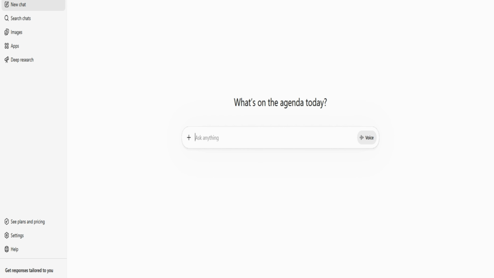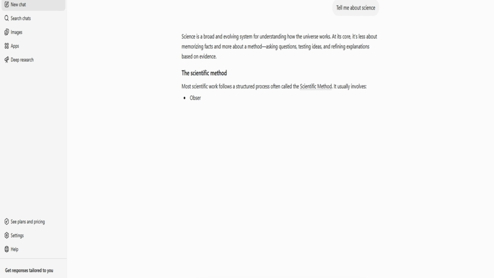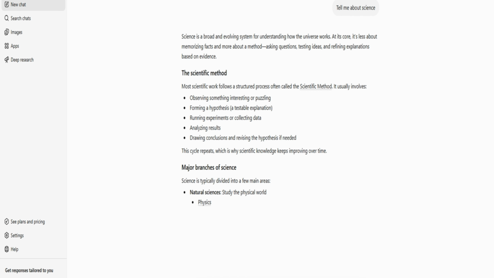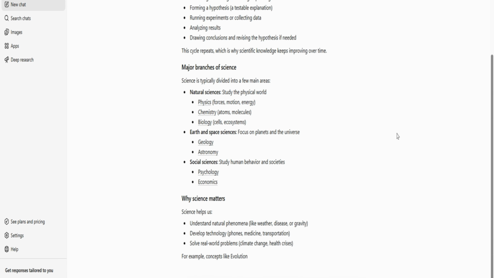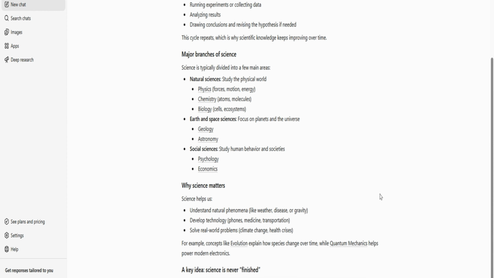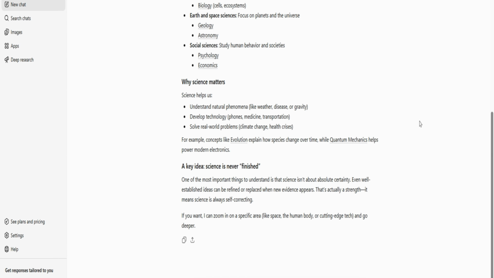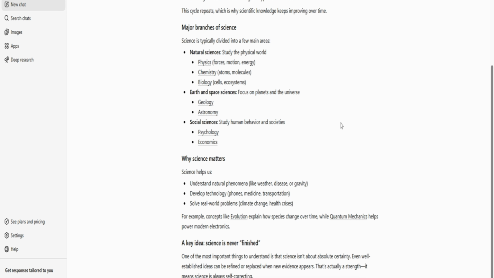Okay, so I'm going to take the first example, which was a bad example: tell me about science. If I just look at the question, I believe the response is going to be very generic. So if I say send prompt, you can see the response is getting printed now. It's just talking about science in general, giving more details about science, why it matters, and all the details. If you're not looking for details on science in general, but for very specific information, that is where you have to go with a good prompt.